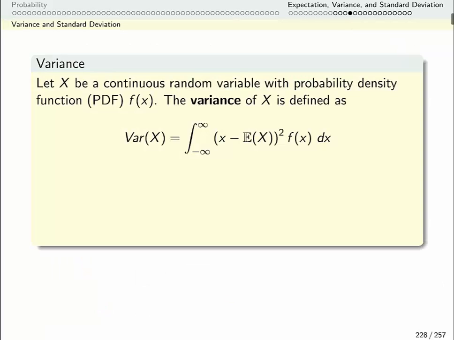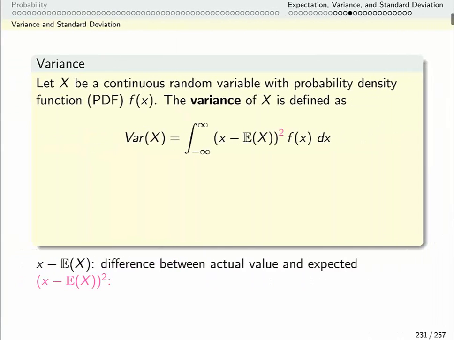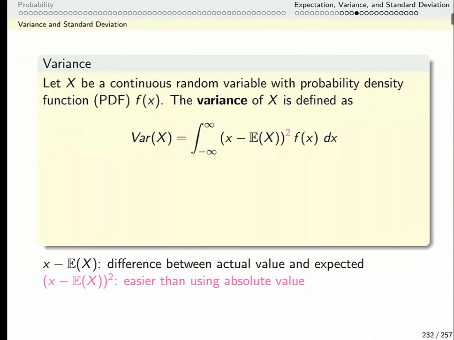Here is the definition of variance for a continuous random variable, and let's see how it's really just the same idea as what we did just a second ago. So I'm taking all values from minus infinity to infinity, so every possible value. This is kind of my surprise. This is what actually comes up minus the expectation or average. Then rather than take the absolute value, which is hard to anti-differentiate, I'm going to take the square. So I'm going to just square this. That's going to make sure I don't have to worry about positives and negatives.